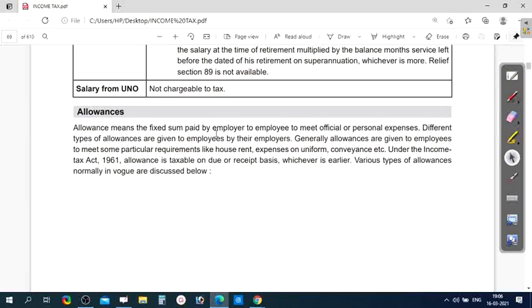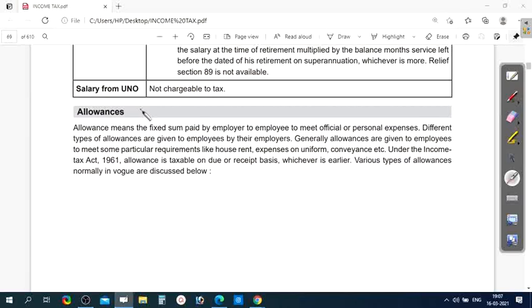Today, I'm going to explain to you about allowances, which come under computation of income under the head of salary.